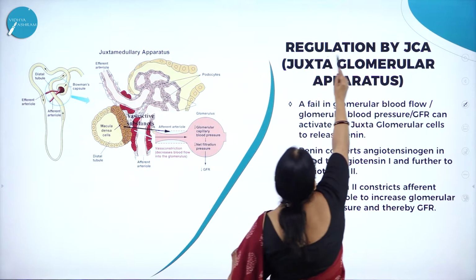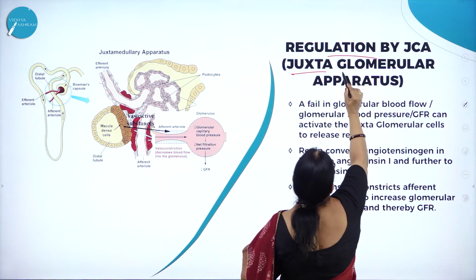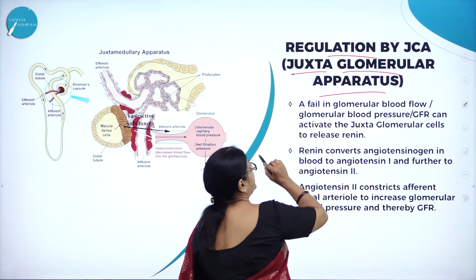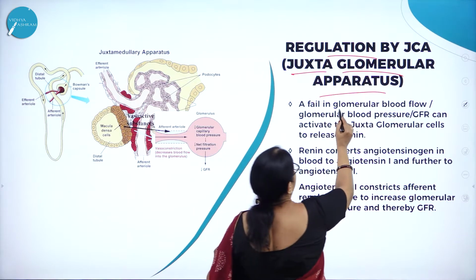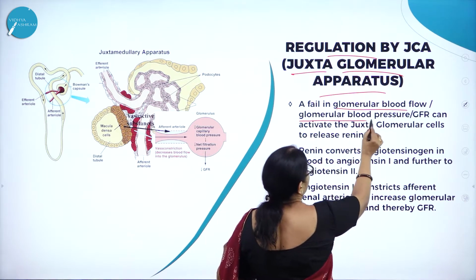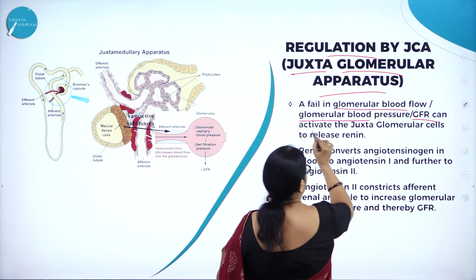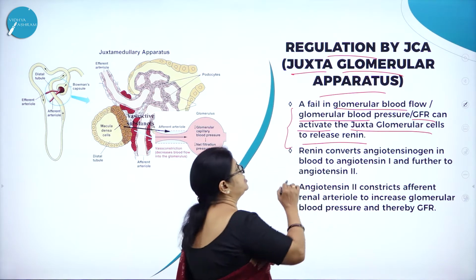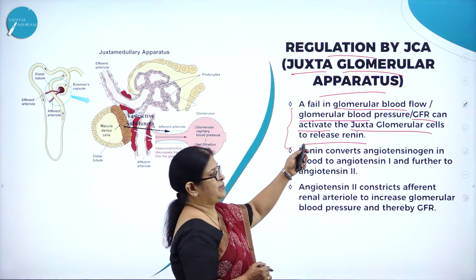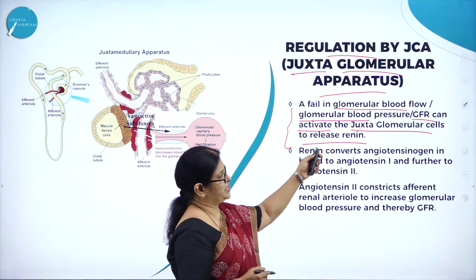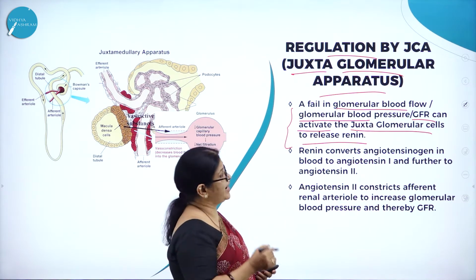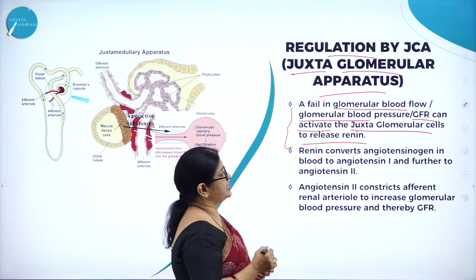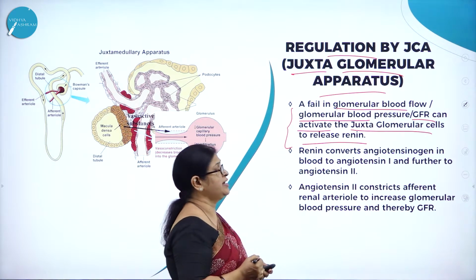So regulation by JGA, that is the juxtaglomerular apparatus. A fall in glomerular blood flow, glomerular blood pressure, or GFR can activate the juxtaglomerular cells to release renin.